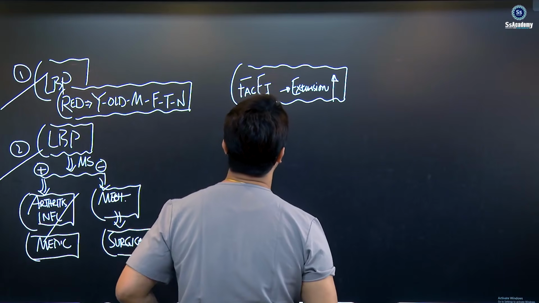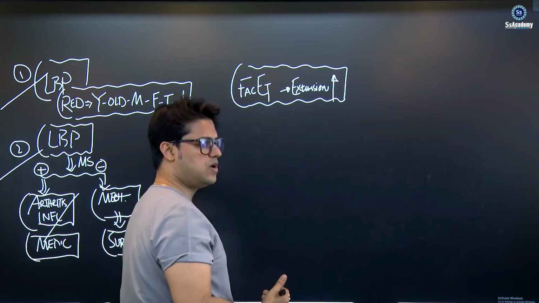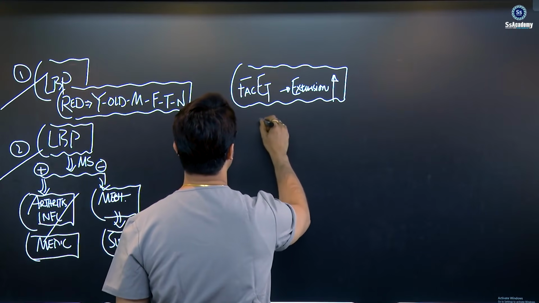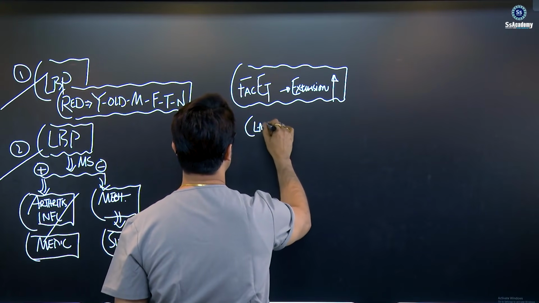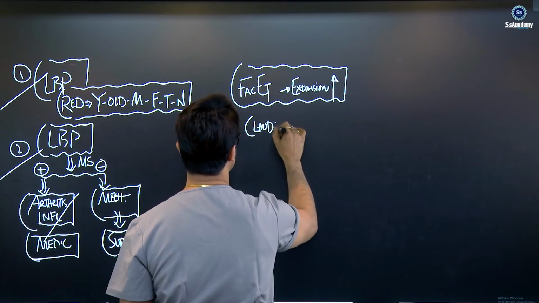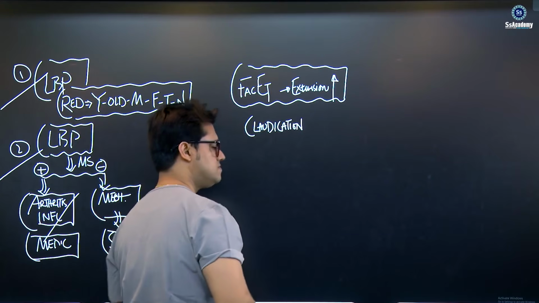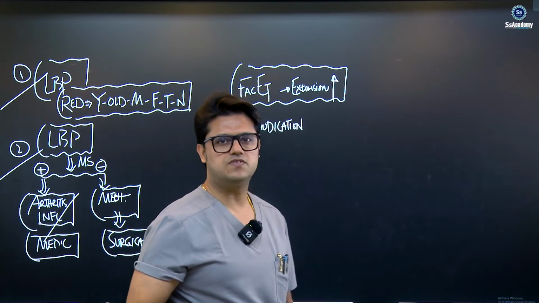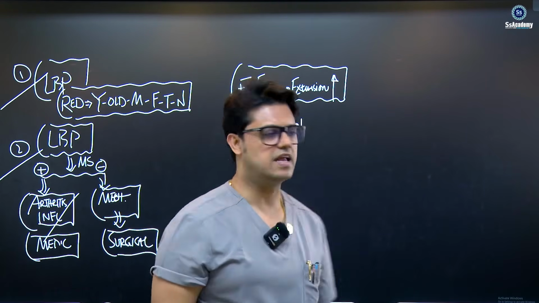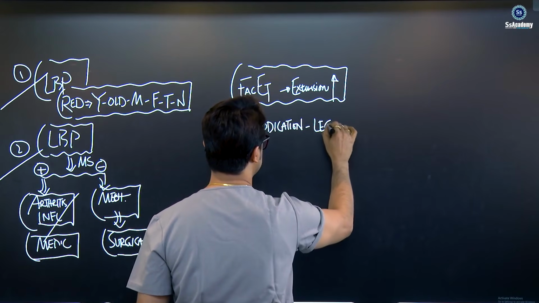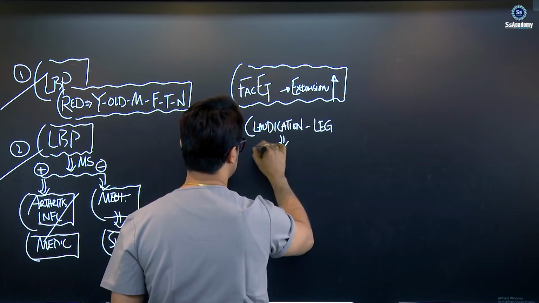Next is the spinal canal stenosis. Very important, my dear. We talk about the patient having claudication. Claudication means if the patient walks, they feel pain in the legs, my dear. So leg claudication, you need to think about two diagnoses.